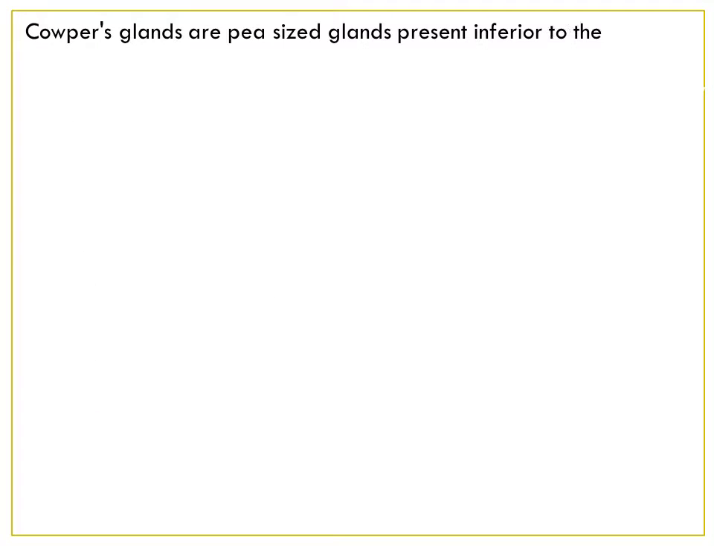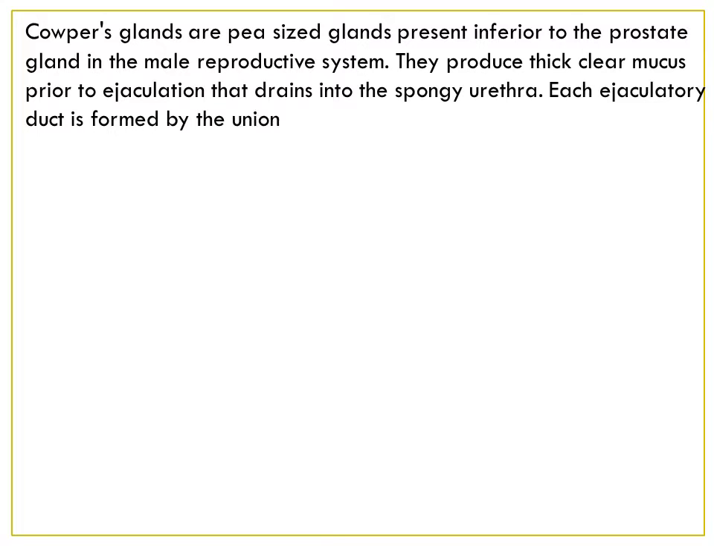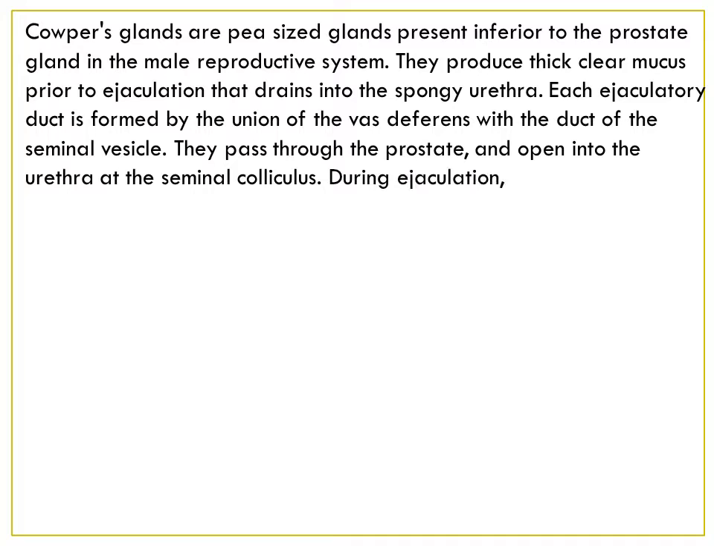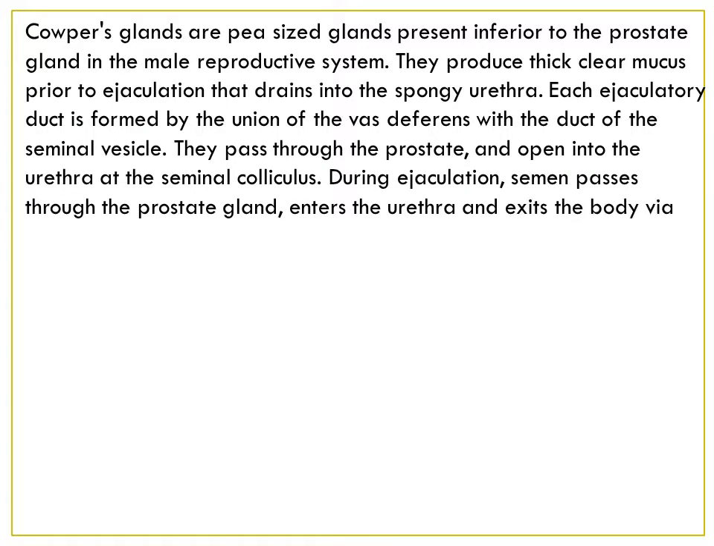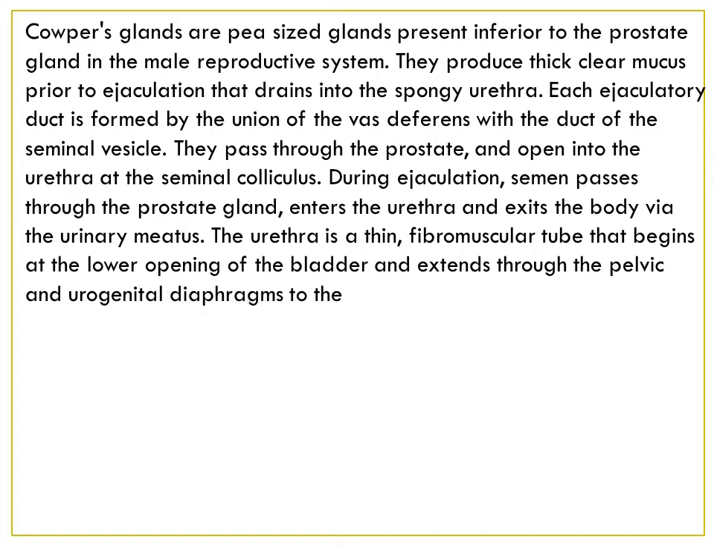Cowper's glands are pea-sized glands present inferior to the prostate gland in the male reproductive system. They produce thick, clear mucus prior to ejaculation that drains into the spongy urethra. Each ejaculatory duct is formed by the union of vas deferens with the duct of seminal vesicle. They pass through the prostate and open into the urethra at the seminal colliculus. During ejaculation, semen passes through the prostate gland, enters the urethra, and exits the body via the urinary meatus.